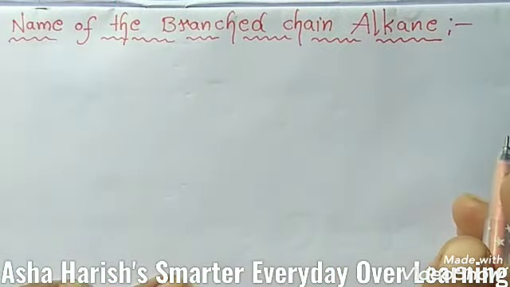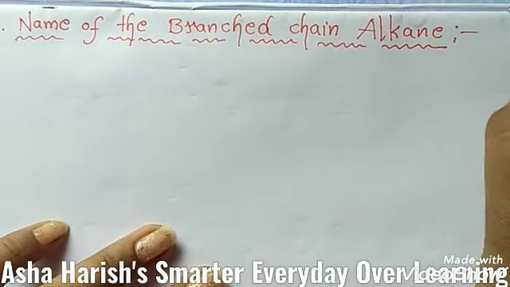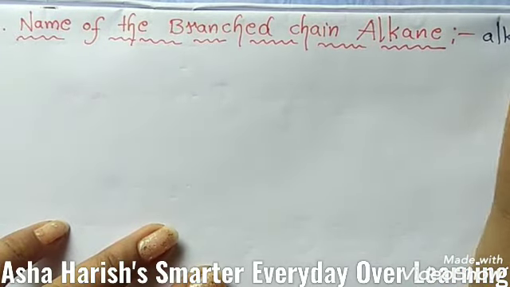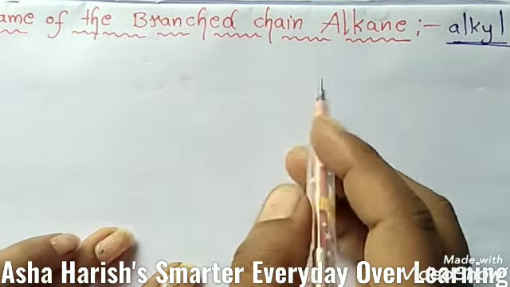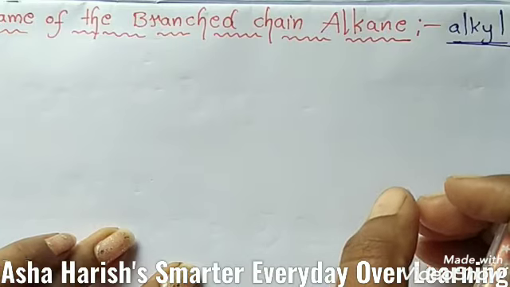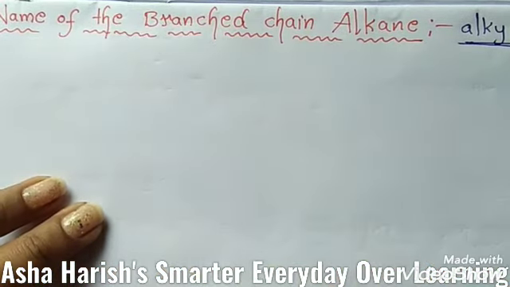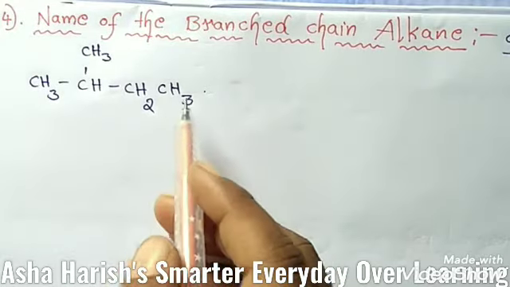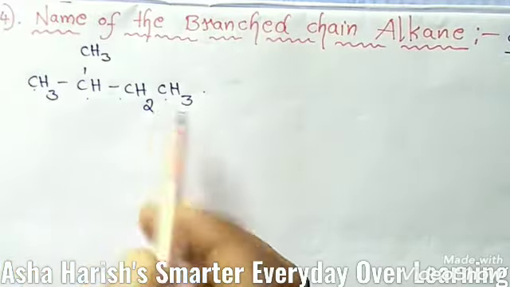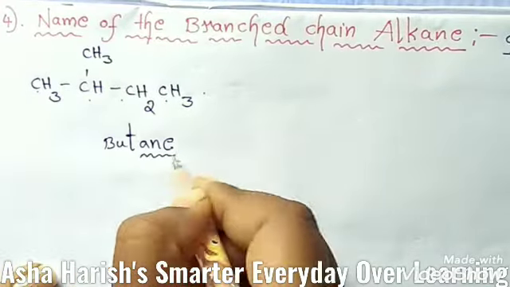Here the prefix, the name of the substituent, that is from the alkyl group, is added to the name of the parent alkane and its position is indicated on the parent chain by writing before it the number of the carbon atom carrying the substituent. I'll give an example. In this compound, to give numbering to these carbon chains, 1, 2, 3, 4, 4 carbons are located, so the root word is but, and all single bonds, so butane, ane is the suffix here.